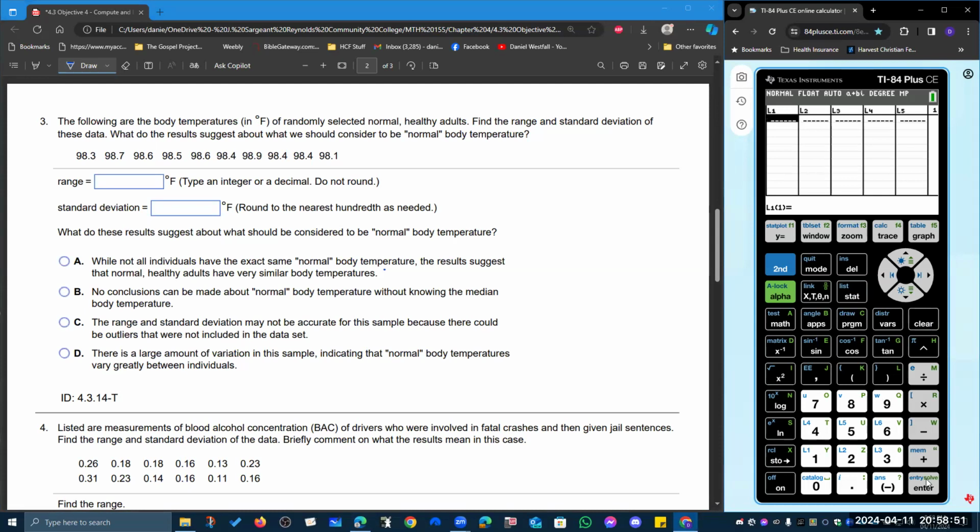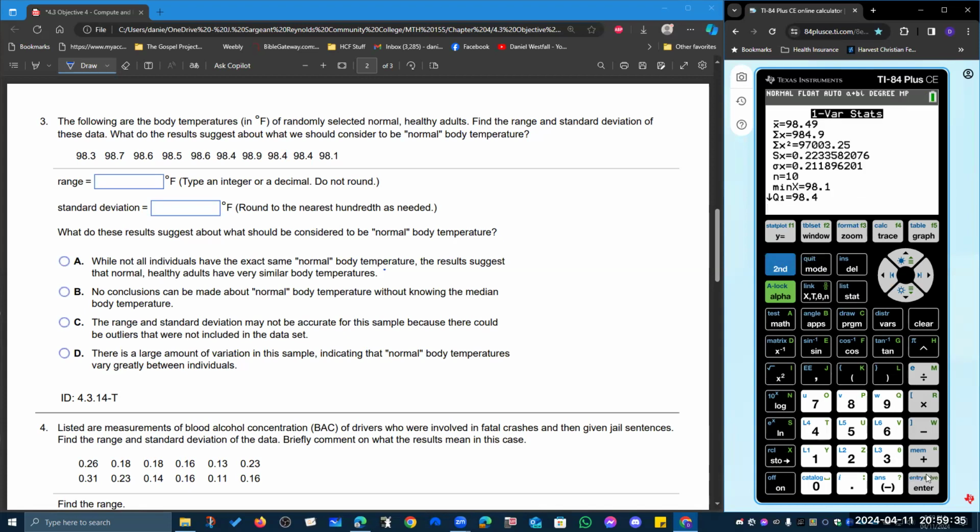So the values are 98.6, 98.7, 98.3, 98.6, 98.5, 98.6, 98.4, 98.9, 98.4, 98.4, 98.1, and then stat calc one variable statistics.